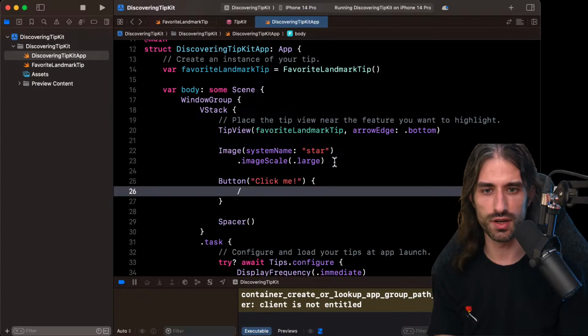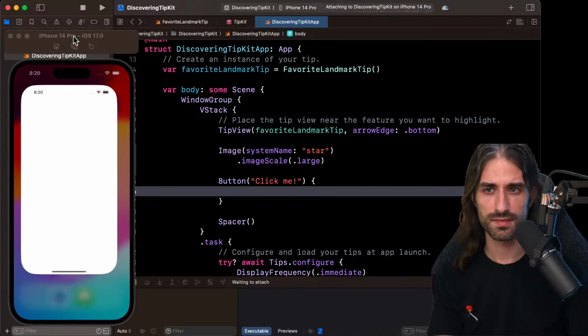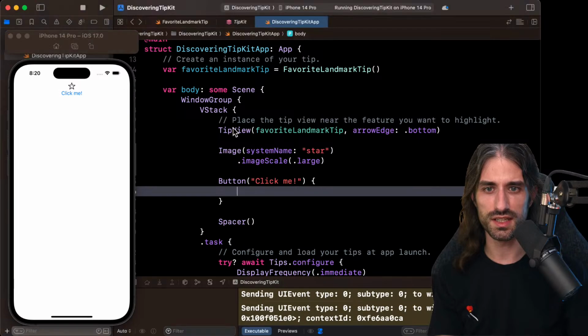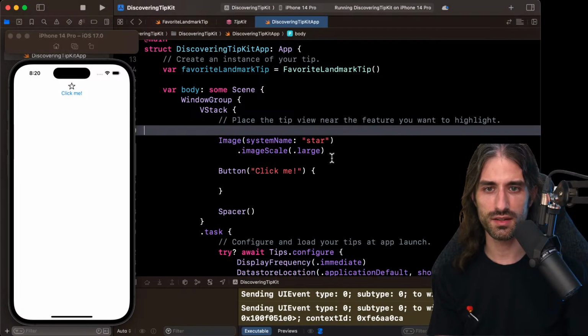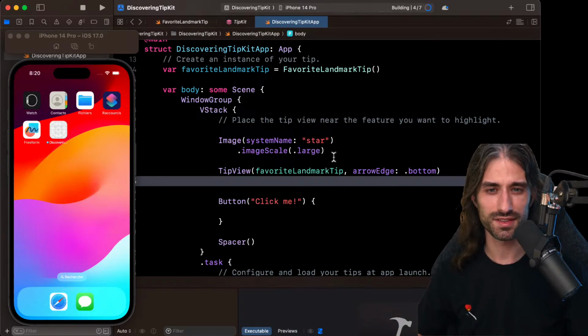The action will just do nothing. And let's see what's going to happen. So when I launch the app again, we can see that it's still appearing on the image. But now if I take the tip and I move it like here, what happens?